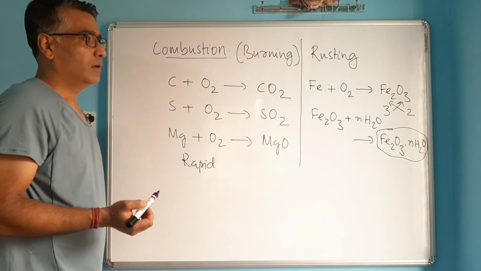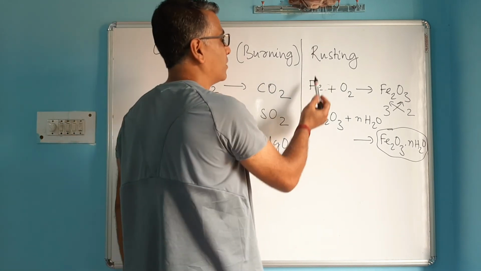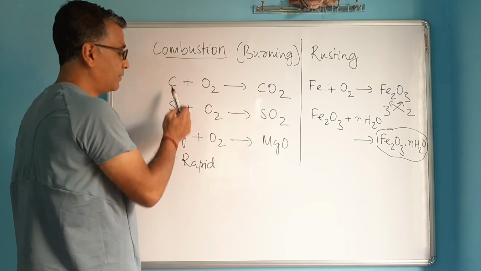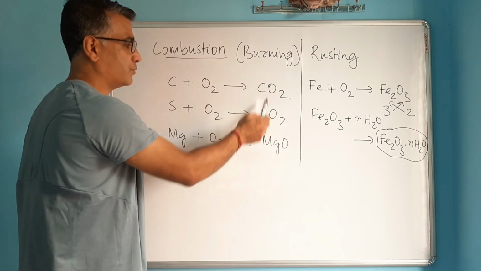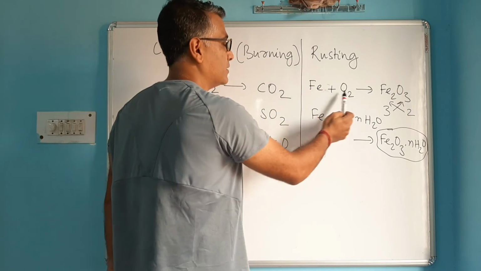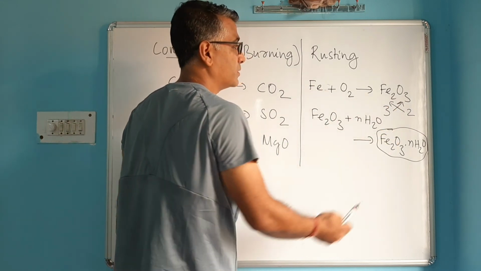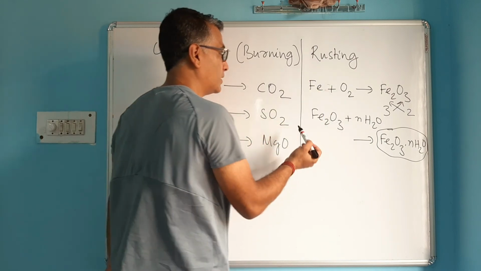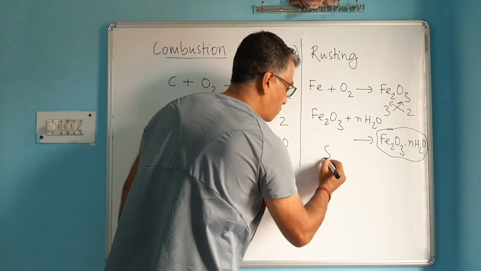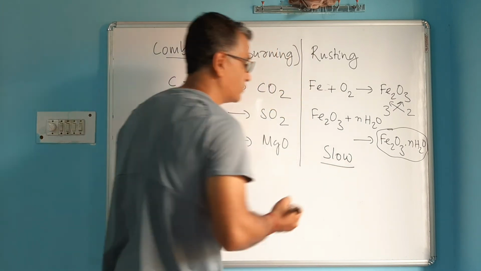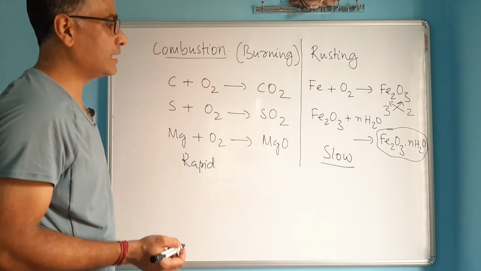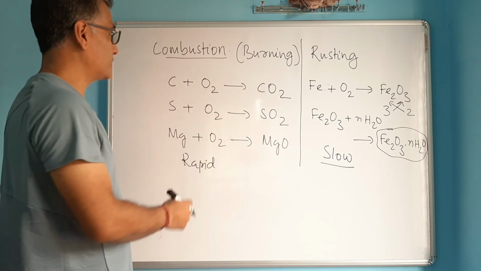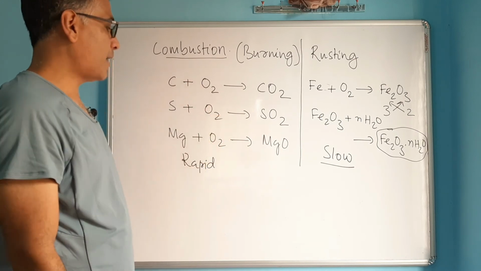So you can consider rusting also as some kind of combustion, because like in combustion, where elements combine with oxygen to form their oxide, even in rusting, iron is getting combined with oxygen to form its own oxide. So it's exactly like combustion. But rusting compared to combustion is a slow process. You know that iron will not rust in minutes. It takes days and sometimes weeks to get rusted. So rusting is a slow process, whereas combustion is a fast process.